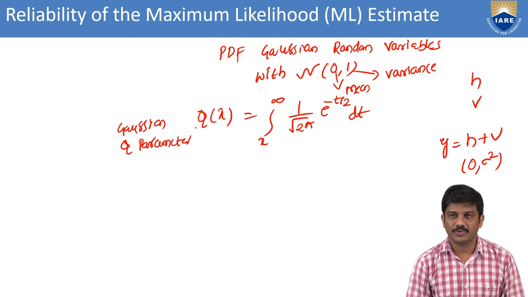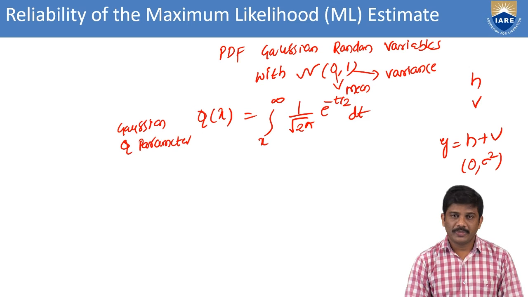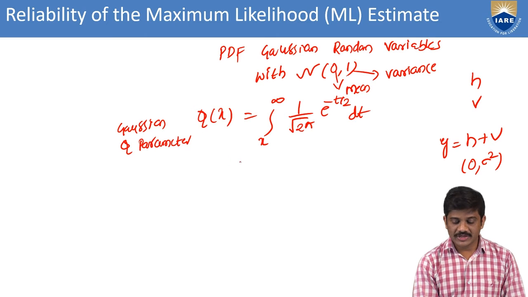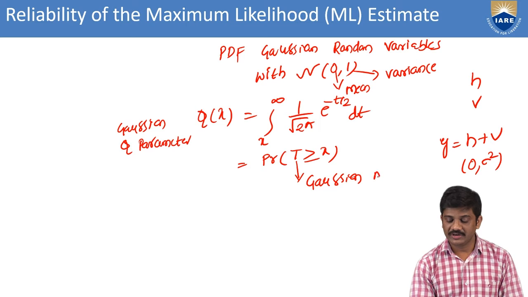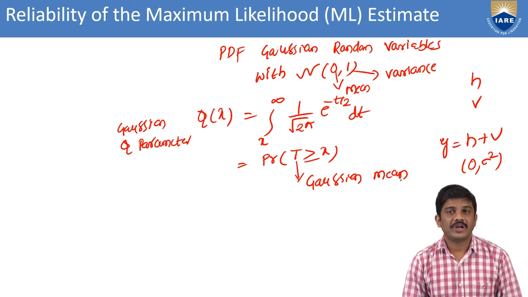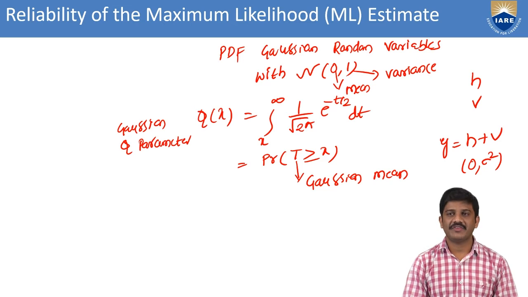This is the Gaussian Q function, Q of x equal to integral x to infinity, 1 by root 2 pi e power minus t square by 2 dt. Here we can write probability, the probability of capital T greater than or equal to x. This is the Gaussian mean. Here this t is the Gaussian variable. From the probability function, there we consider the Q function, then we have to take the probability of capital T greater than or equal to x.